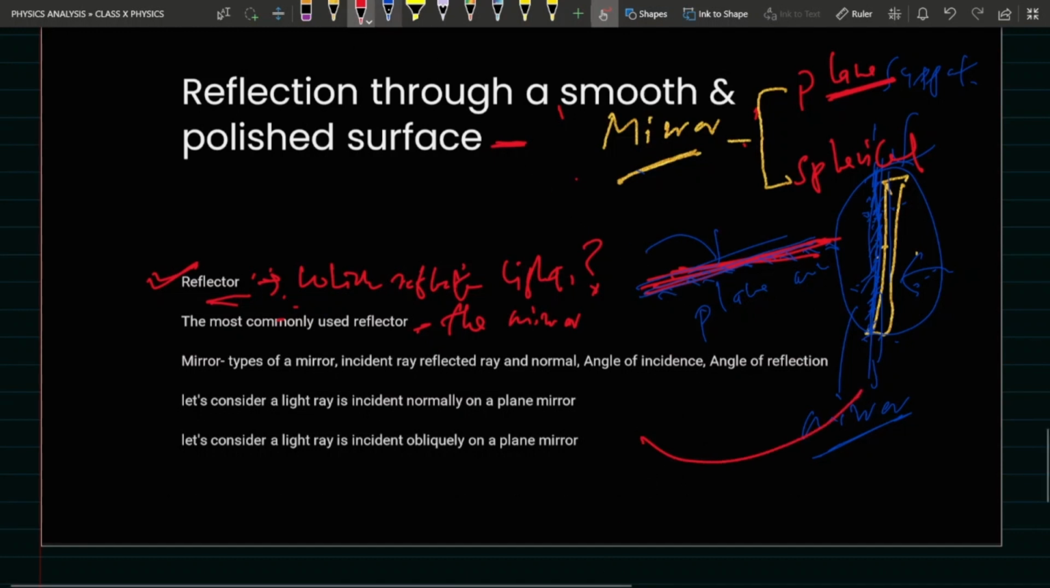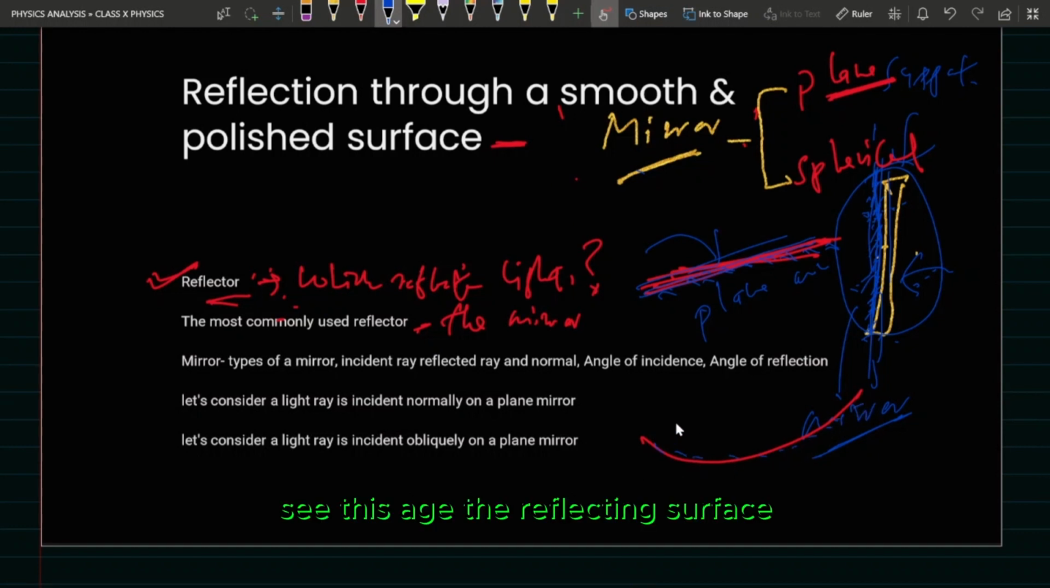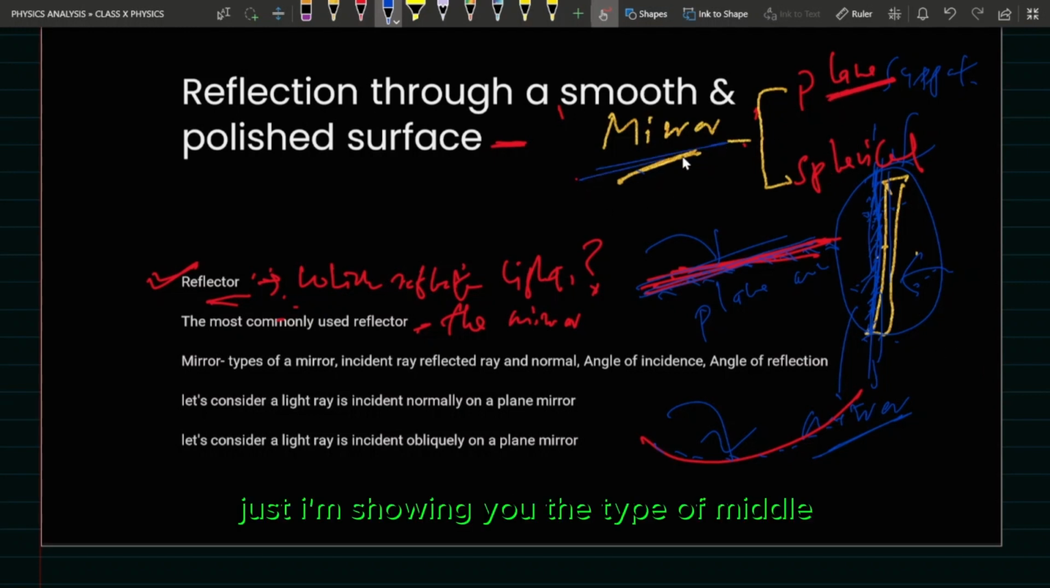Curve. Whose reflecting surface is curved? See, this is the reflecting surface. This one, the inward part. So whose reflecting surface is inward? You can call it concave, but now I'm not saying concave, convex. I'm just showing you the type of mirror.